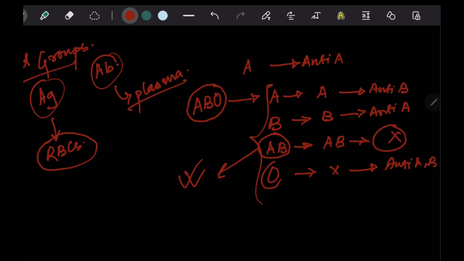Whereas if we talk about the O blood group, it cannot receive blood from any other blood group, but it can donate blood to any other blood group because it does not have any antigen on its RBC. The AB blood group is known as the universal recipient blood group, and the O blood group is known as the universal donor blood group.